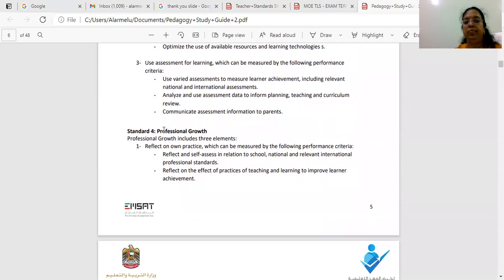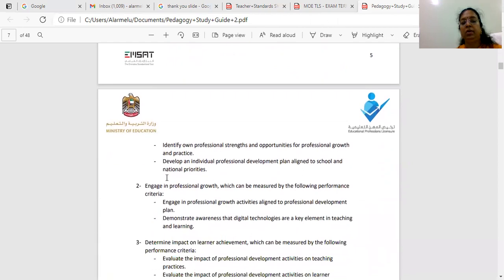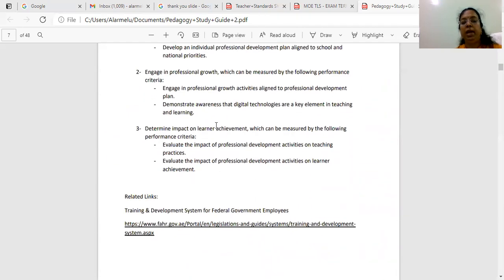Standard 4 is professional growth. This also includes 3 elements. Number 1, reflect on own practice, which can be measured by the following criteria which are given here. Number 2, engage in professional growth. Number 3, determine impact on learners' achievement.